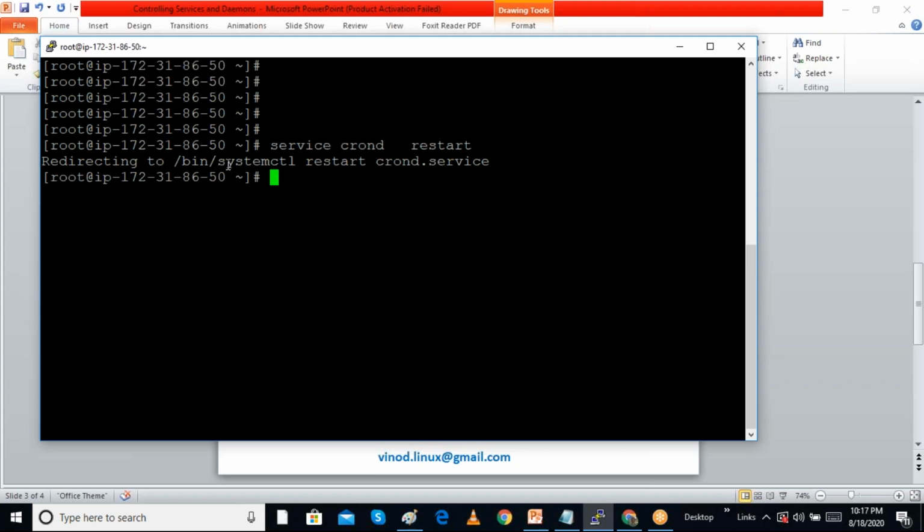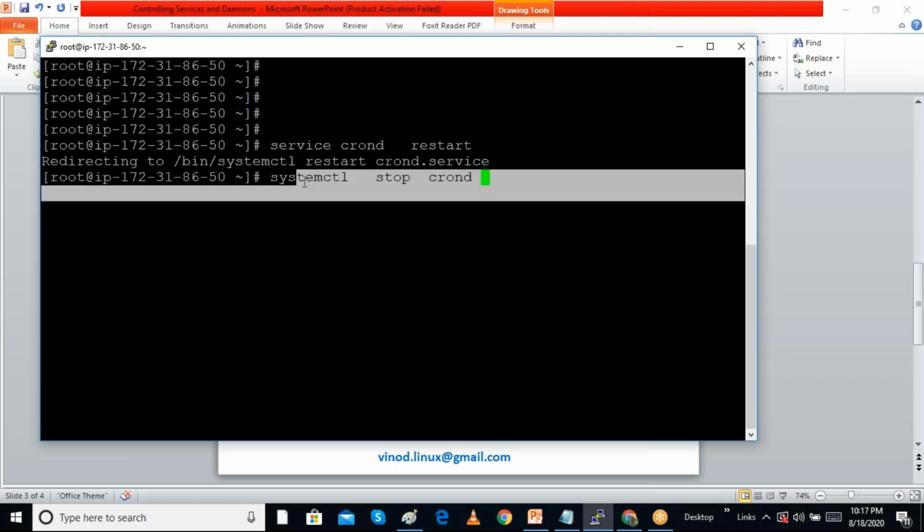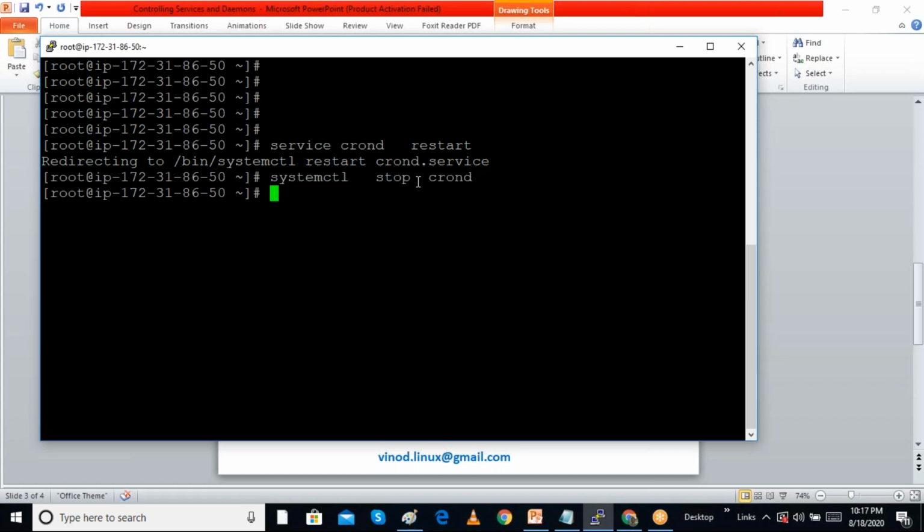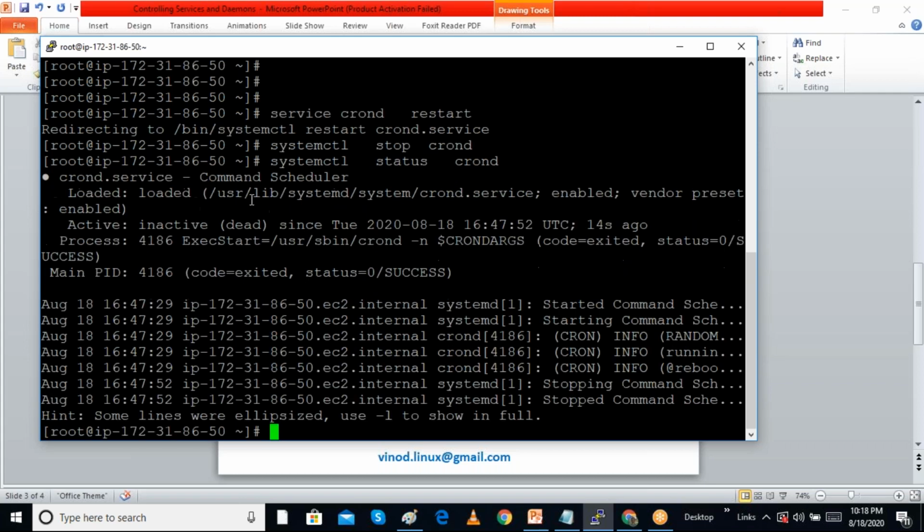But now we use the systemctl command, systemctl start and so on. If I want to stop the service, I use systemctl stop crond to stop the cron service. Cron is the service, and systemctl is the command. We can see the status with systemctl status crond, and check whether the crond service is started or not. It is showing inactive, so it is not started now.